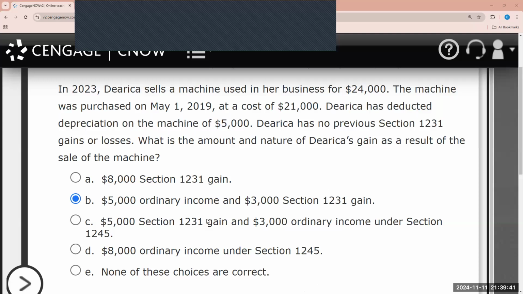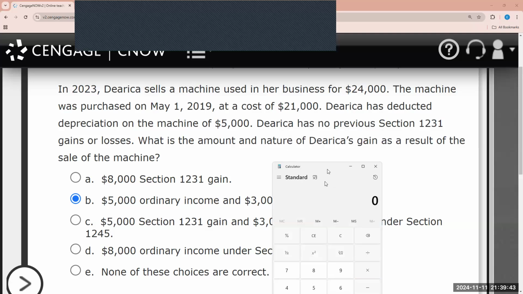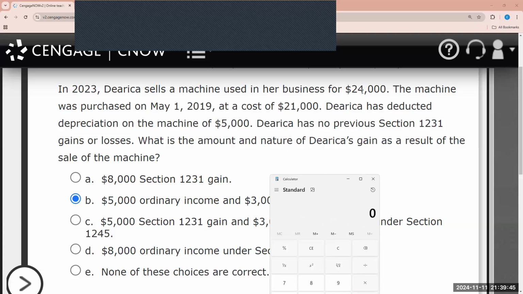I'm going to go through this again quickly. The machine was sold for $24,000. It was purchased May 19th for $21,000. She originally paid $21,000 for the machine and claimed depreciation of $5,000, so the adjusted basis of the machine was $16,000.